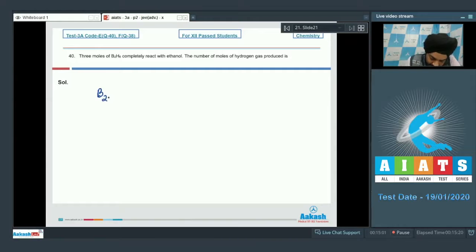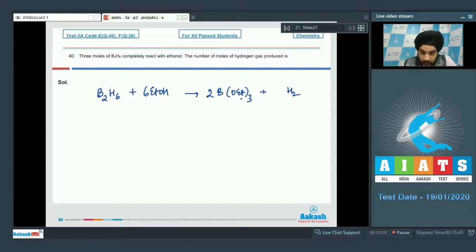So we have B2H6. It reacts with EtOH to give us B(OEt)3. So the trialkyl borate, or the triethyl borate, is formed in this case, students, along with the liberation of hydrogen. We can just start balancing the boron atoms. Boron atoms are 2 in number, so we're going to have 6 EtOH on the left hand side in order to balance the Et groups.